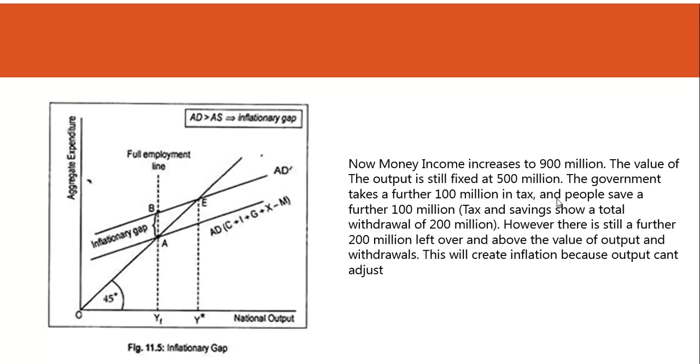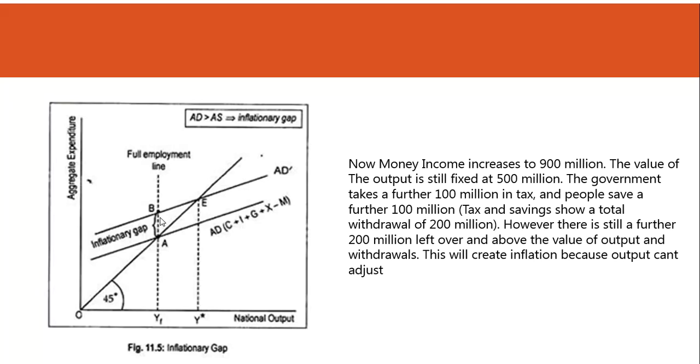But now let's say for whatever reason the money income rises to 900 million. So aggregate demand will go up, people have more money, but the economy cannot increase the output. So what will happen? Out of that 900 million, 500 million is the national output. 100 million the government takes in additional tax, and 100 million people keep in savings. That still leaves 200 million of extra money in the economy.